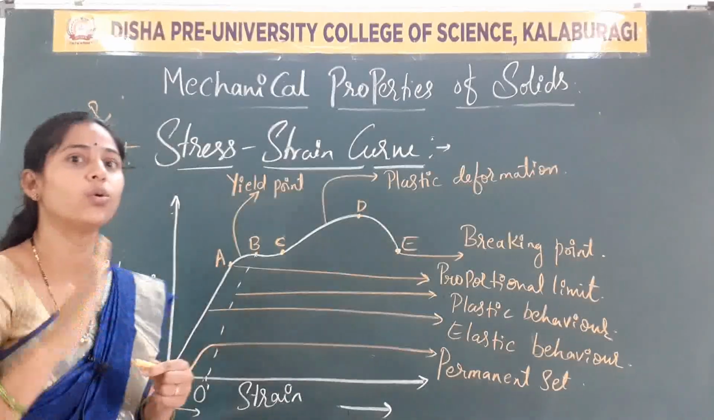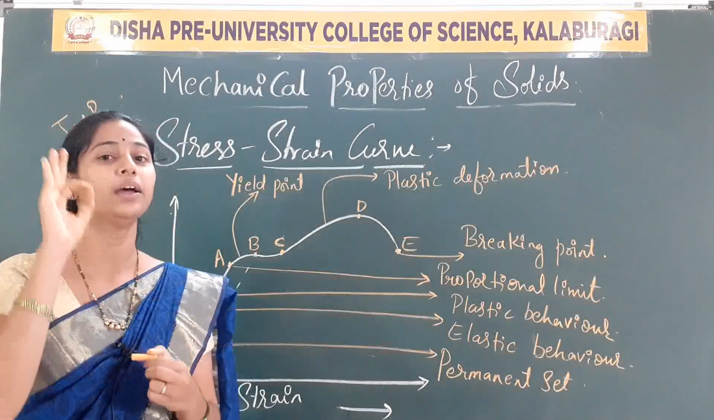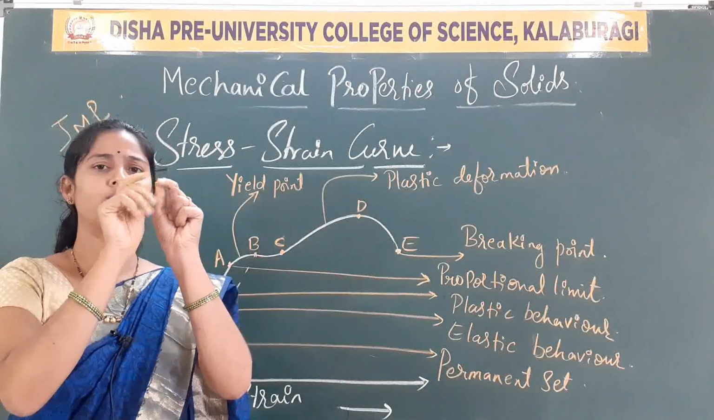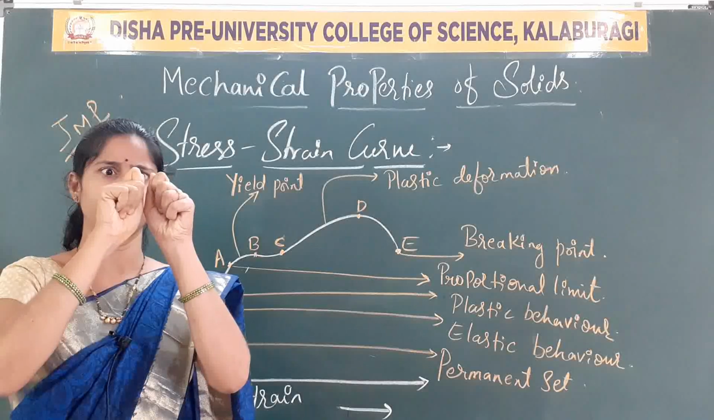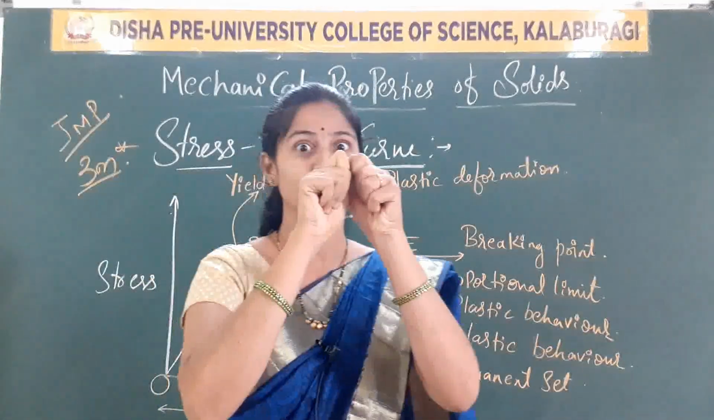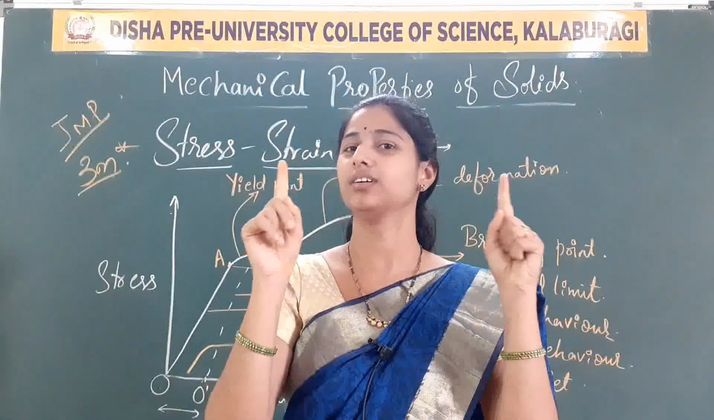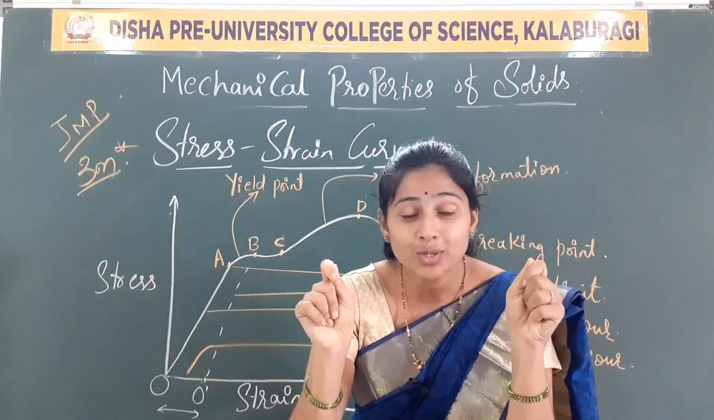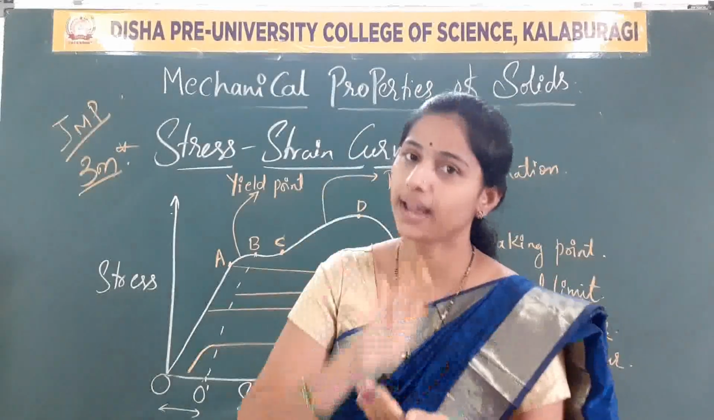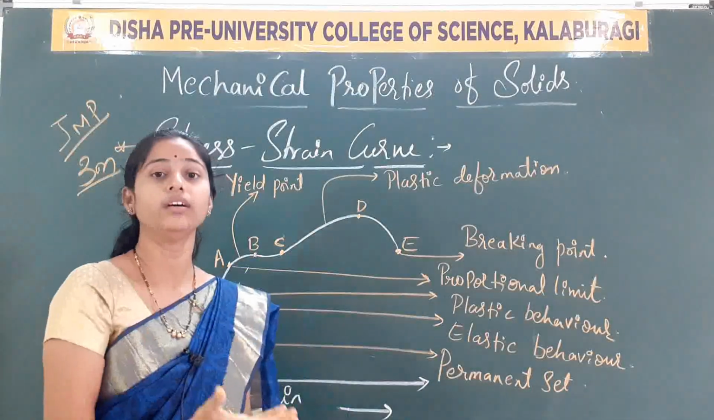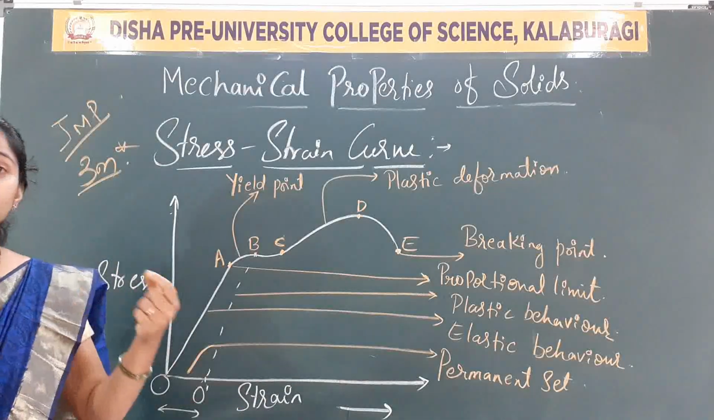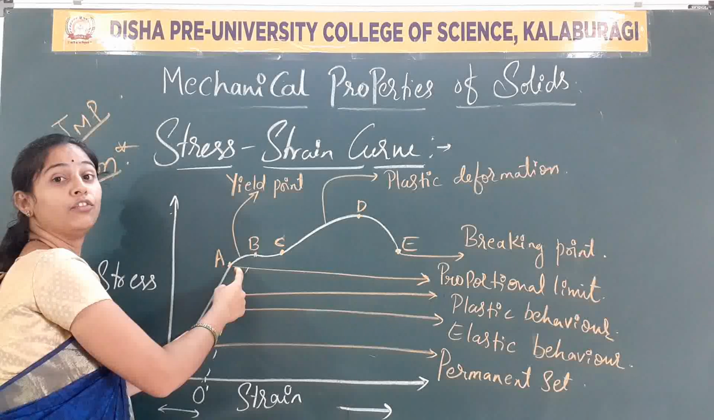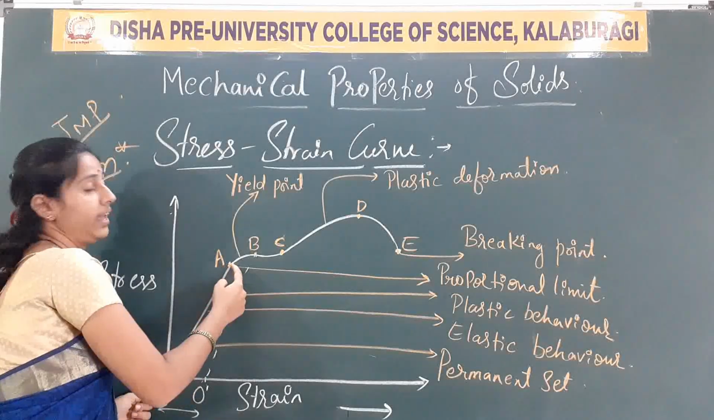So I am applying a load, a stress, on that metallic wire. What happens initially? I am applying a load on the metallic wire, that means I am stretching that wire. That means stress is directly proportional to strain. However much stress I apply on that wire, the strain, the elongation, is there. Clear? Now that is represented graphically as OA.